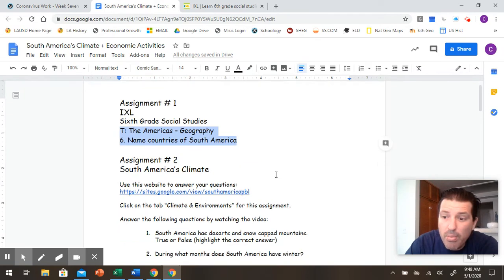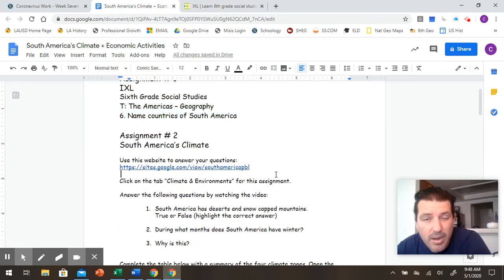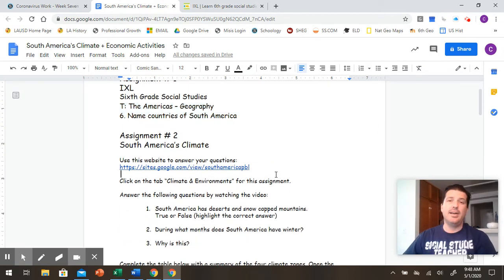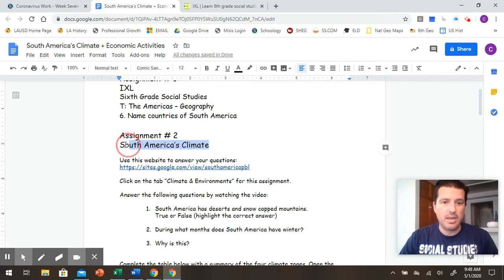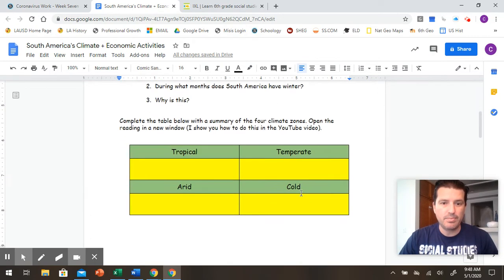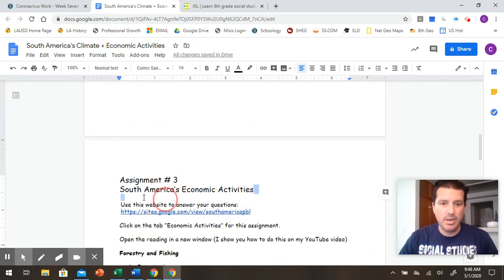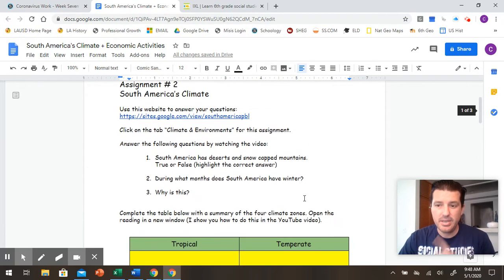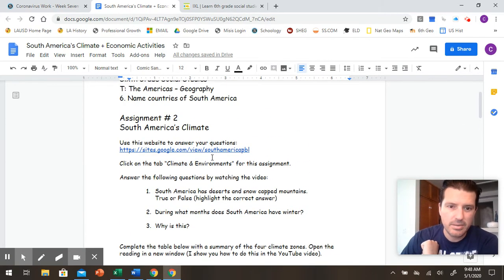Assignment 2, you're going to go back to that same web page that we looked at last week. And you're going to do 2 things. You're going to do the climate tab, and you're going to do the economic activities tab. Now pay attention because it's going to get a little bit tricky here. Well, maybe not too tricky.